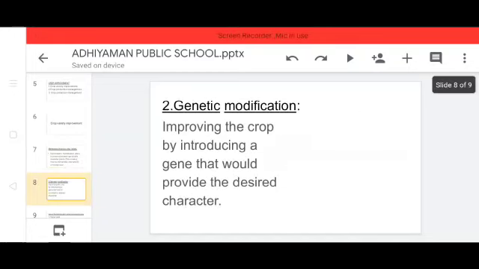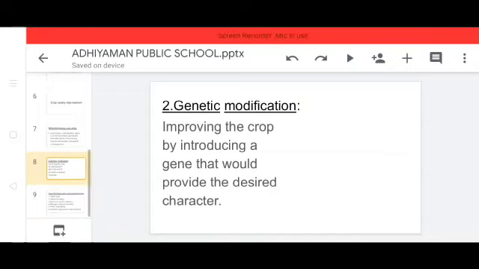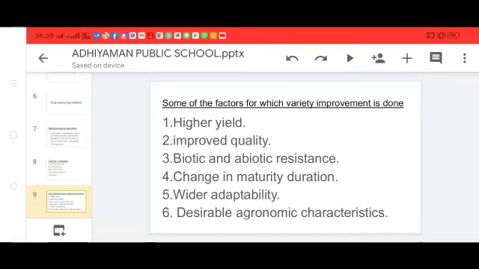Second method is genetic modification. Improving the crop by introducing a gene that would provide the desired character. These are the two methods used to improve crop variety. First method is hybridization and second method is genetic modification. Some of the factors for which variety improvement is done.